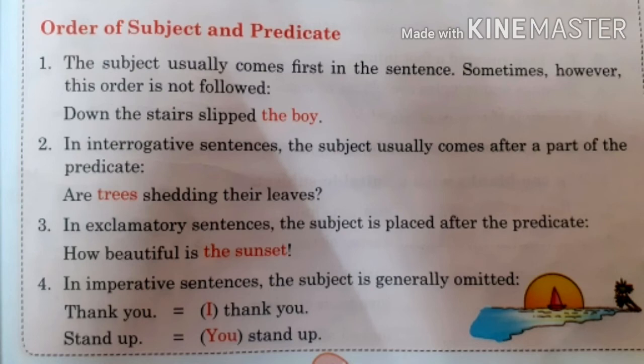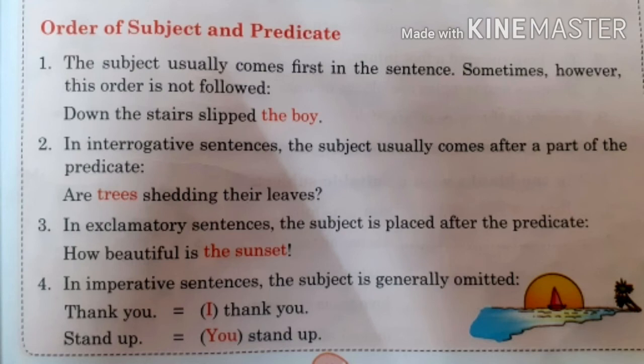So here you can see, "Are trees shedding the leaves?" It is very clear we are talking about trees. I am asking a question about trees, so trees is the subject. You only have to think about whom we are talking about. Just check it and then it is very easy to identify.